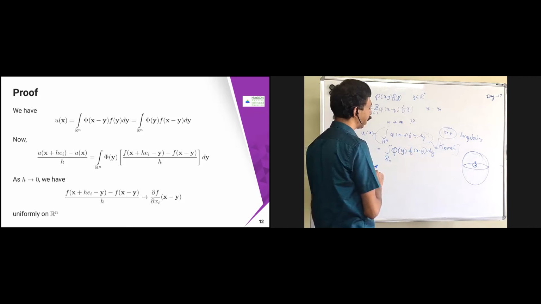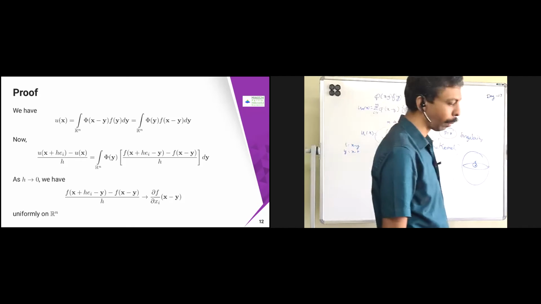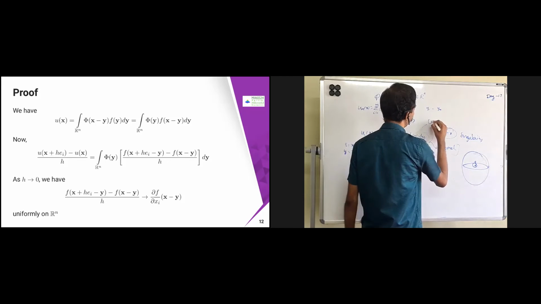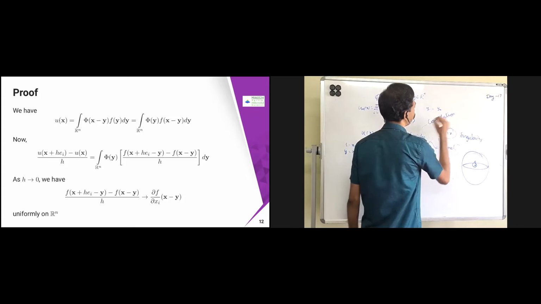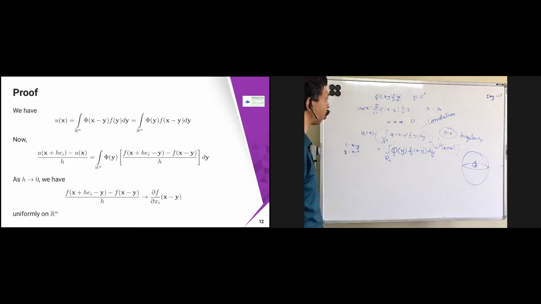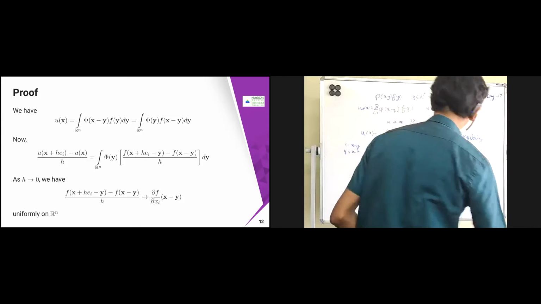So you get Π of y into f of x minus y dy. Both are the same. This is one of the properties of the kernel, also called convolution. Many mechanical engineers and electrical engineers use this concept called convolution. This is one of the important applications.